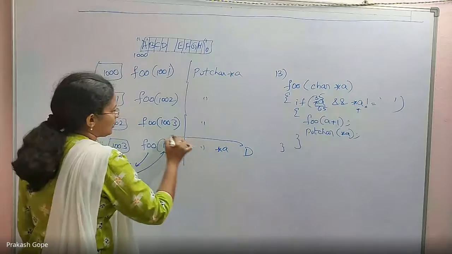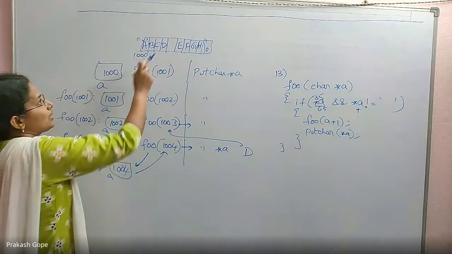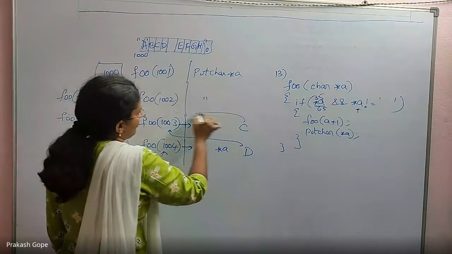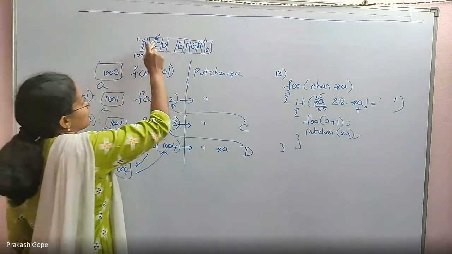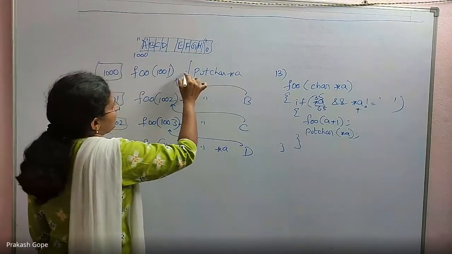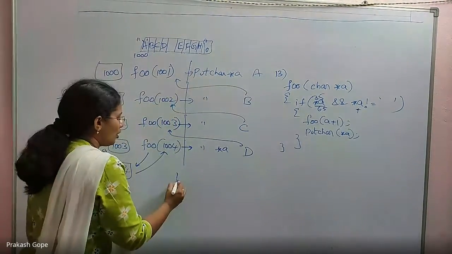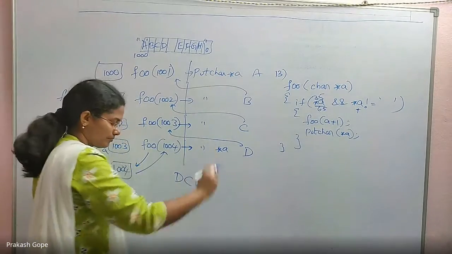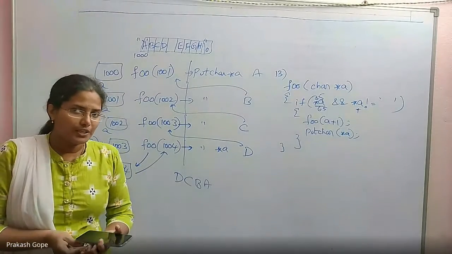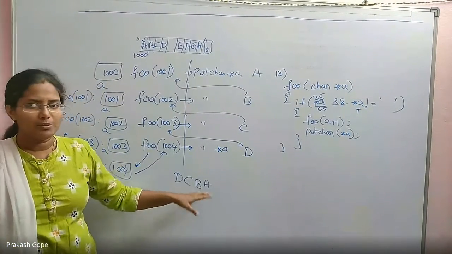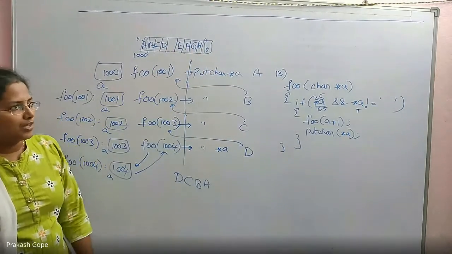Then go back to the calling environment, continue the pending line, star A, 1002's content is C. Then go back and continue the pending lines, star A, 1001's content which is B. Then pending line, its content is A. That's all, finished. So the output is DCBA. Because we have reached a space bar, that's why the output is DCBA. We have stopped here itself. We didn't go till null because of this condition.